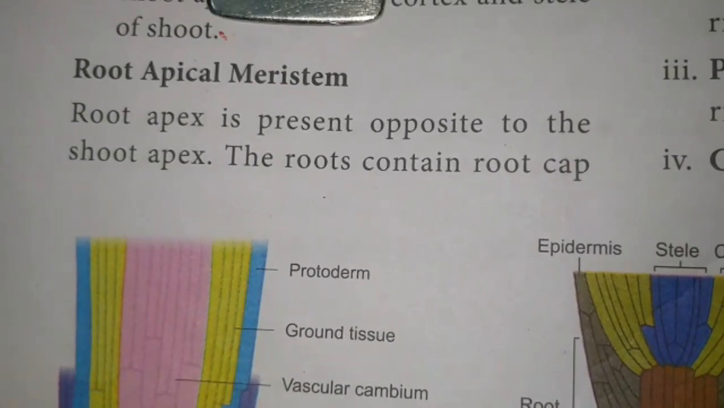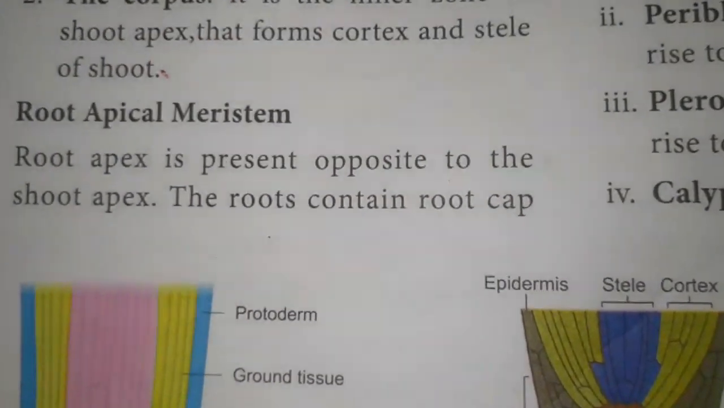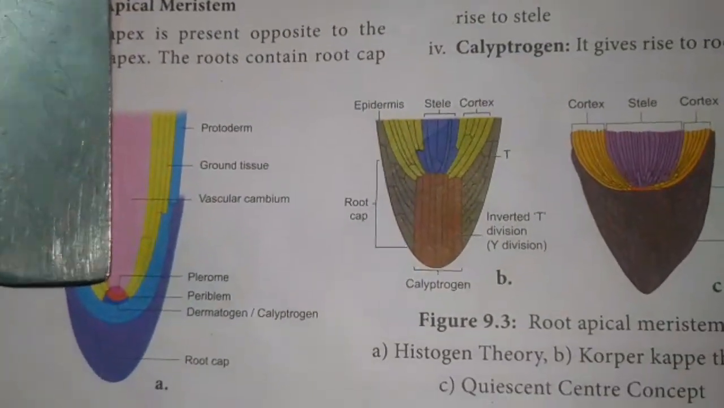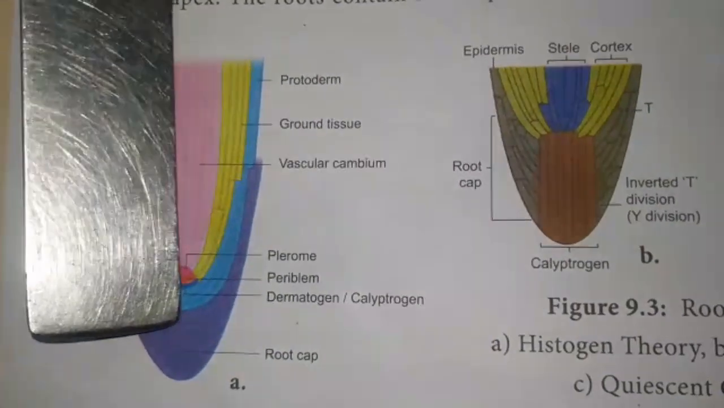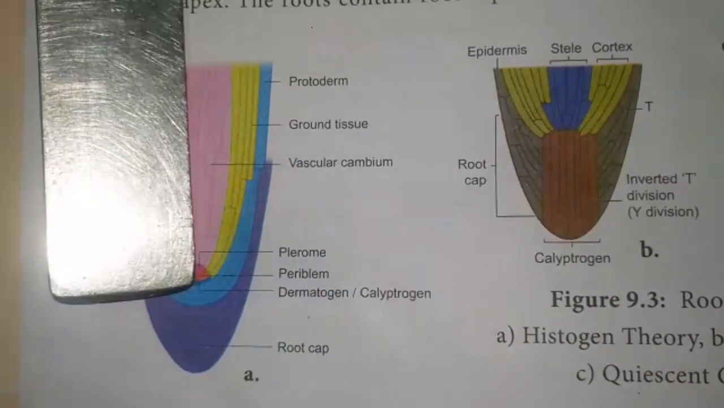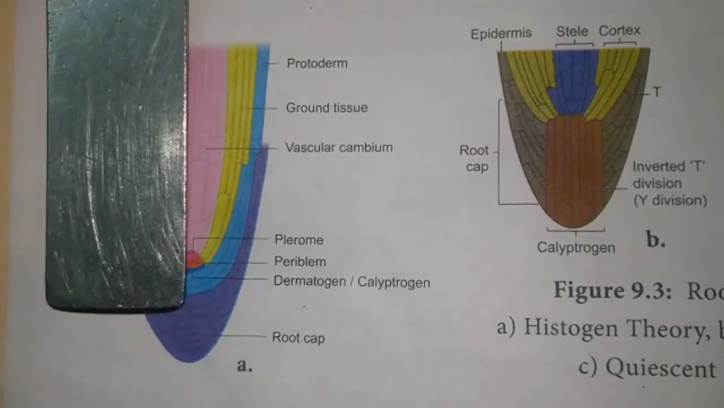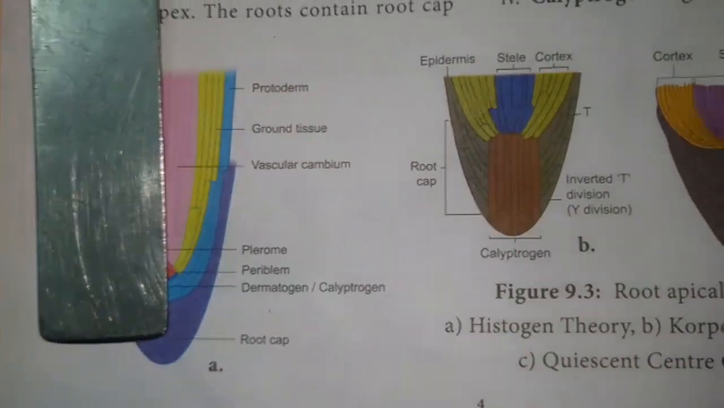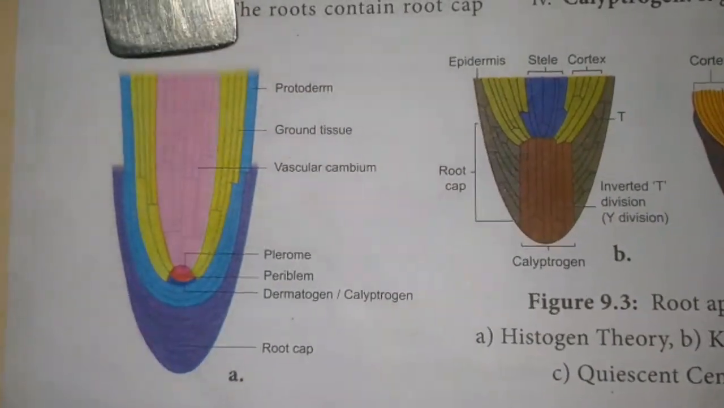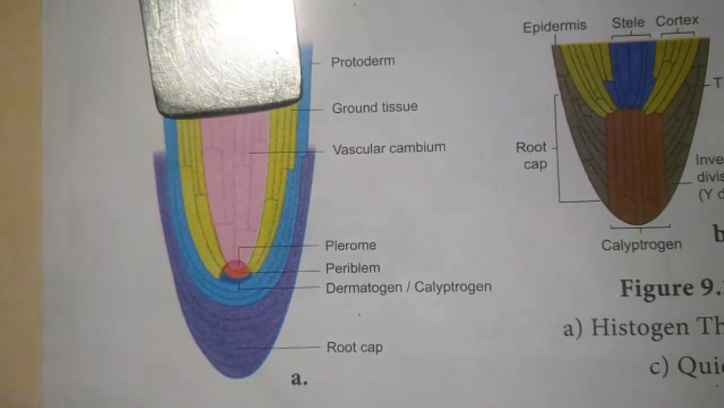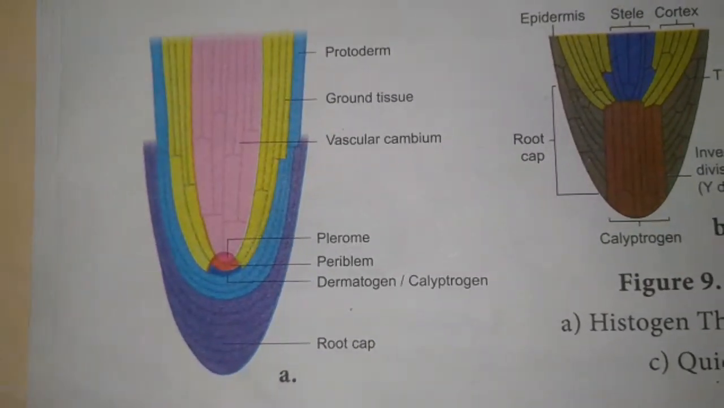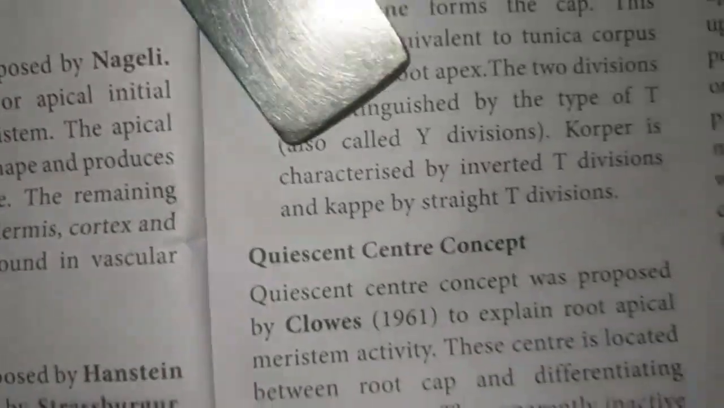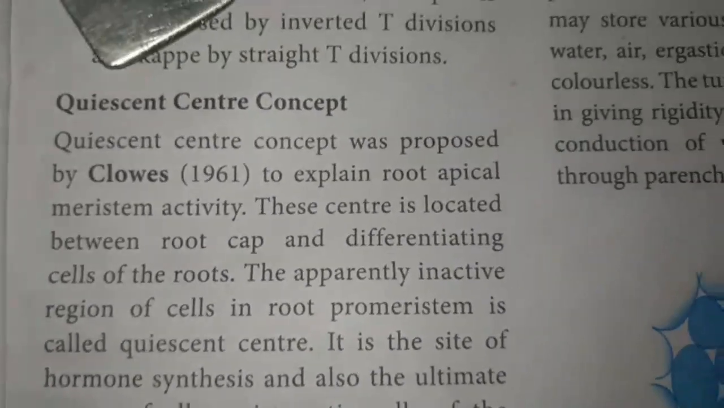Root apical meristem. The root apex is present opposite to the shoot apex. The root apex contains two parts, that is root cap and apical meristem. The root cap is present below the apical meristem. There are several theories that explain the root apical meristem, like the shoot apical meristem. The very important theories are apical cell theory, histogen theory, Korper-Kappe theory, and Quiescent-Center concept theory.